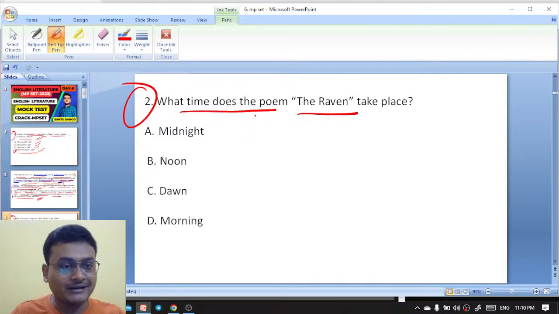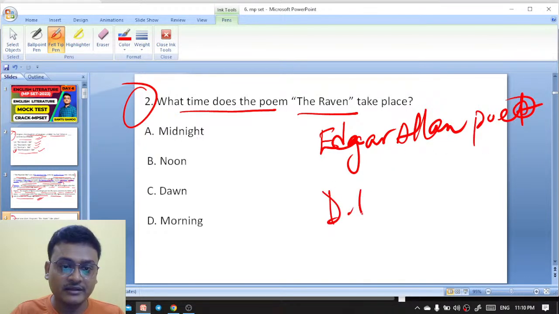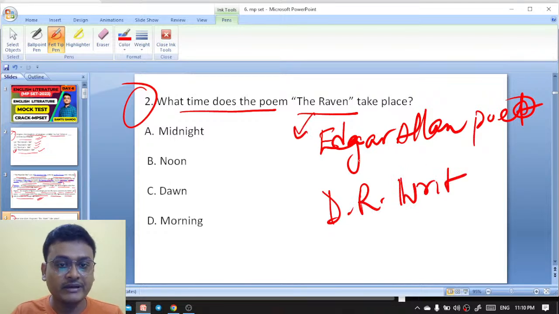Welcome. So what time does the poem The Raven take place? The Raven is a poem by Edgar Allan Poe, the dark romanticist, who was an American dark romantic writer. He is also known as the inventor of detective fiction.